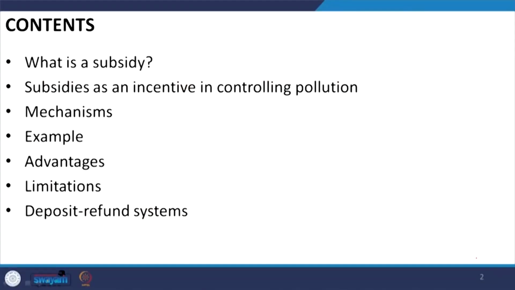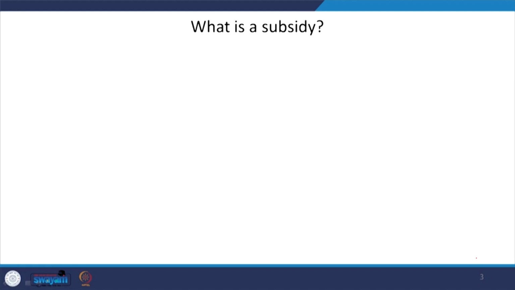We will be discussing the mechanisms in detail with suitable examples, followed by the advantages and limitations of this very instrument, that is subsidy. And finally, we will be talking about a hybrid form of subsidy, known as the deposit refund systems. So, let us discuss the first one, that is subsidy.